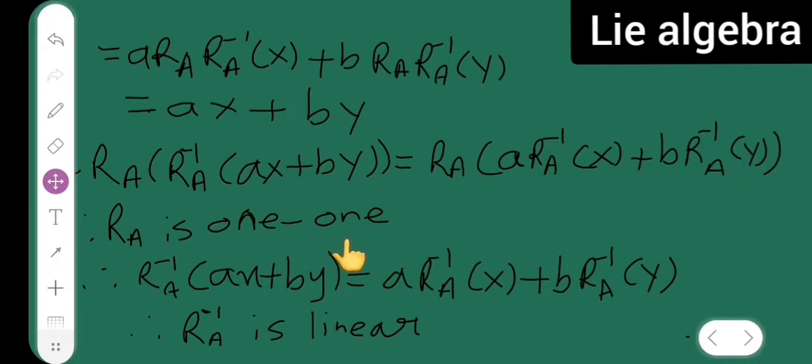Now RA is one-one. Therefore RA inverse of Ax plus By is equal to A RA inverse of x plus B RA inverse of y. So I have written this part over here, and this I have taken from this part only. Okay. Therefore RA inverse is linear. Next.